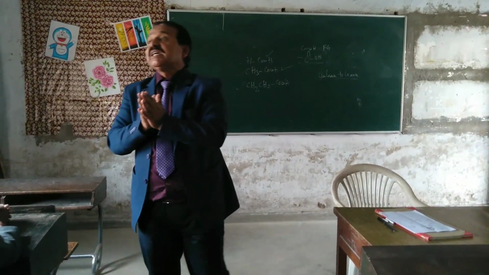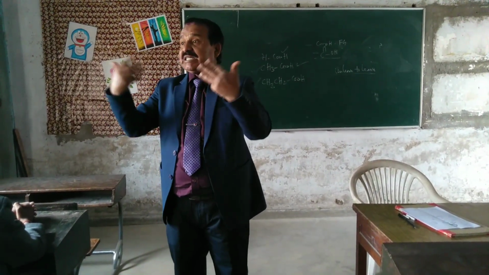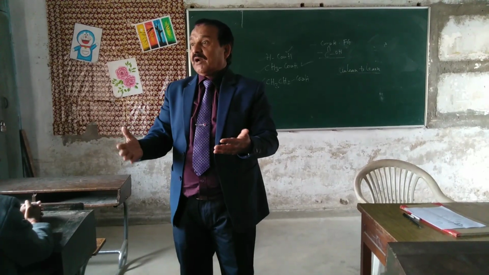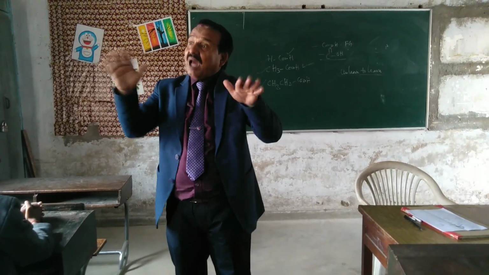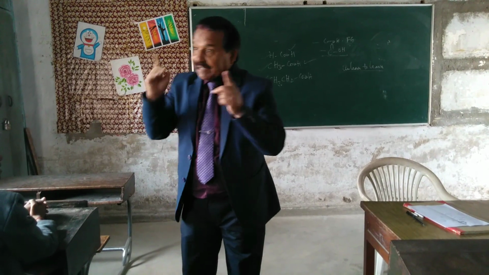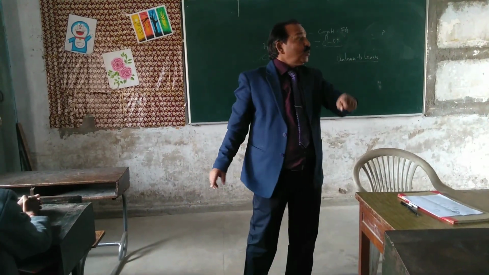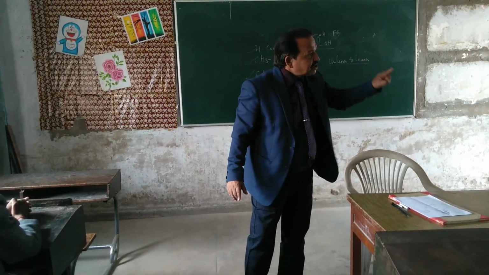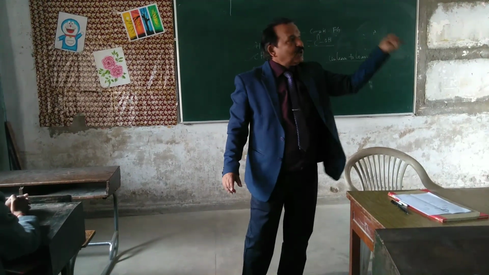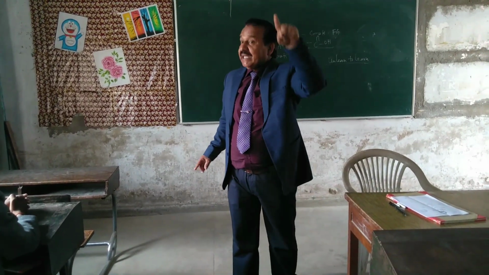So this is the biggest problem in the method of learning, that children must unlearn to learn. And for that, go from basics to advanced. Start learning the basics, then go for the conceptual, advanced learning.